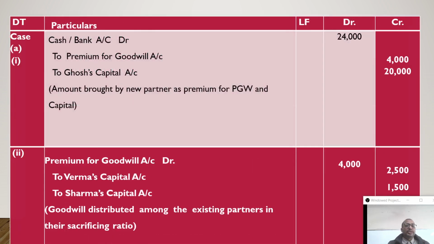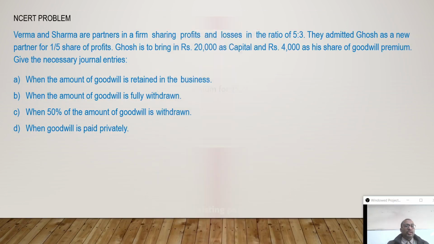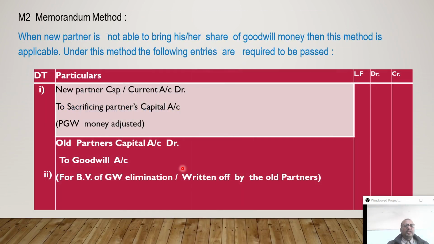At the same time we will notice that if goodwill money is withdrawn, then another entry will be there, that is all partners' capital to cash or bank. And if unable to pay, then this entry will be passed, only a single entry, that is new partner's capital account or current account debit to the sacrificing partners' capital account.